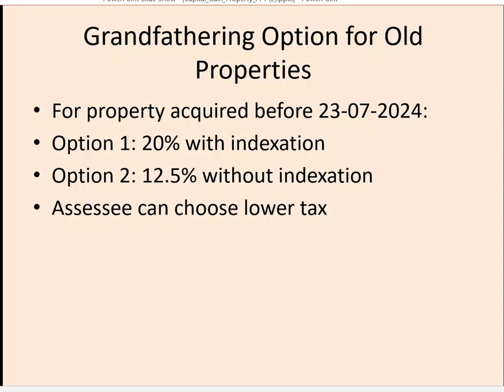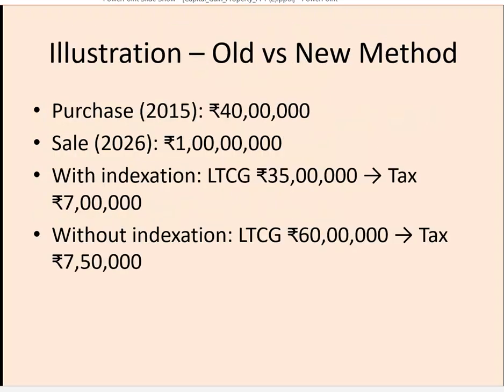Okay, so now let us take an illustration for this new law. If the purchase in 2015 is for 40 lakhs, and sale in 2026 is for 1 crore, then with indexation the LTCG is 35 lakhs. In this case 20% tax will be 7 lakhs, and without indexation it is 1 crore minus 40 lakhs, so the capital gain will be 60 lakhs. In this case the capital gain tax will be 12.5%, that is 7.5 lakhs. So in this case the beneficial option is with indexation for the assessee, so he can opt for indexation.